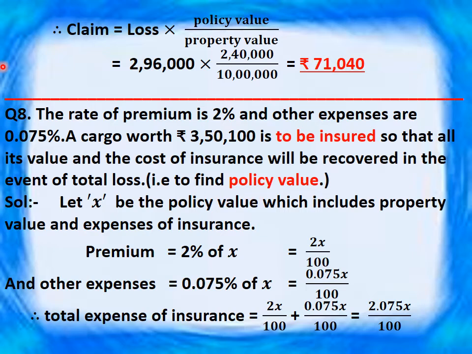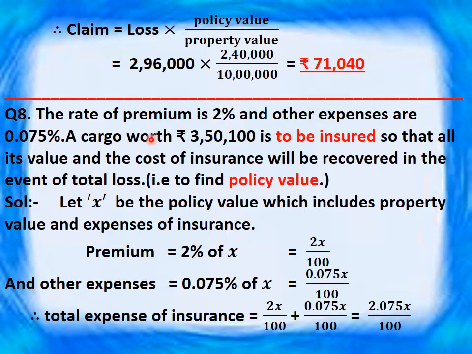Next question. Question number 8. The rate of premium is 2% and other expenses are 0.075%. A cargo worth rupees 3,50,100 is to be insured so that all its value and the cost of insurance will be recovered in the event of total loss. That is, we need to find the policy value.